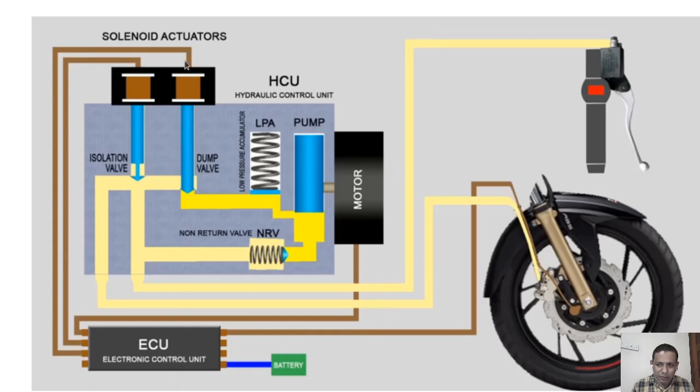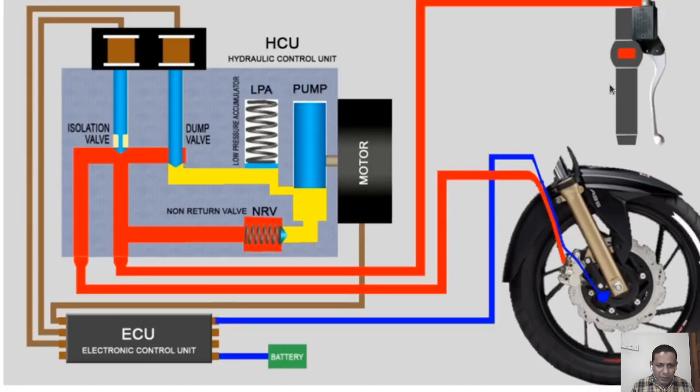You can see the outputs of the electronic control unit: two solenoid valves, two solenoid actuators, and the other output is to a motor for pumping the hydraulic fluid. When you apply the brake, fluid is stored here, and the pressure inside this tube increases.